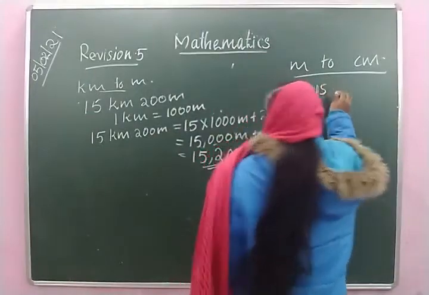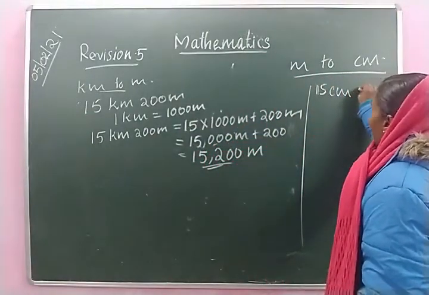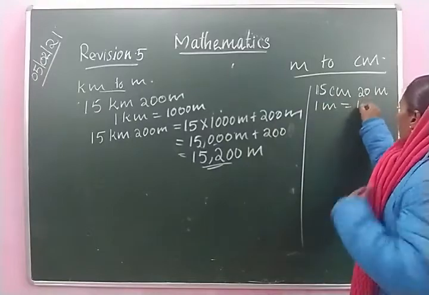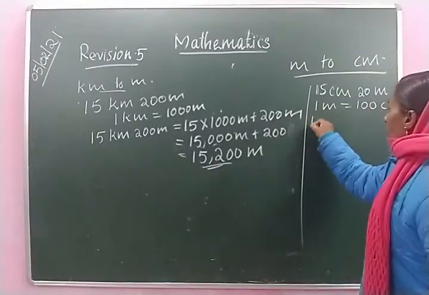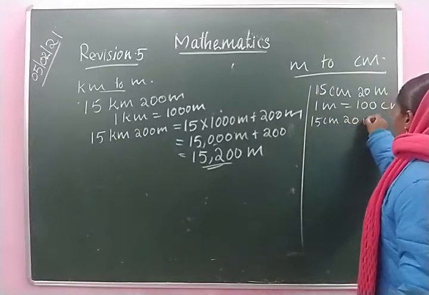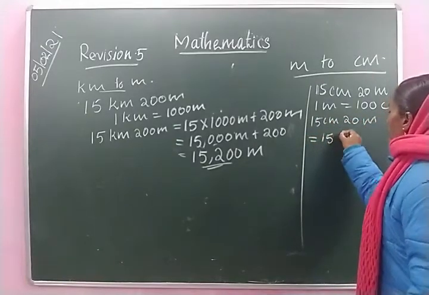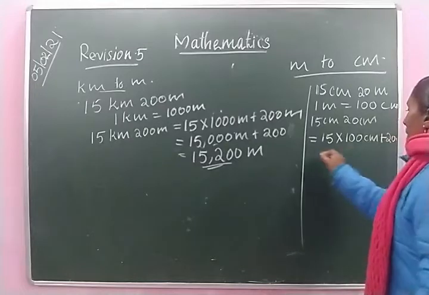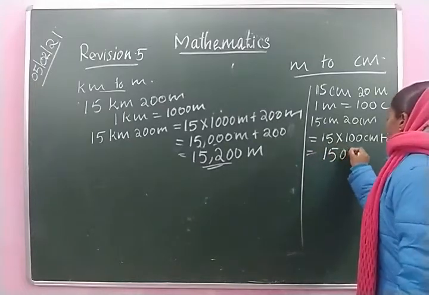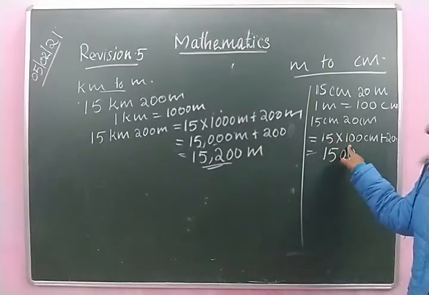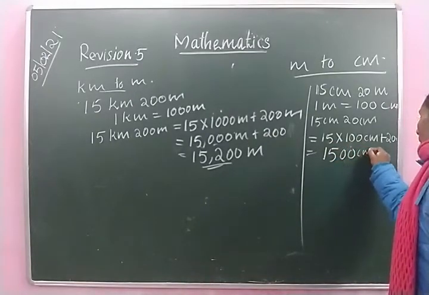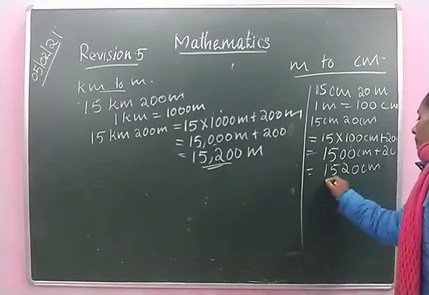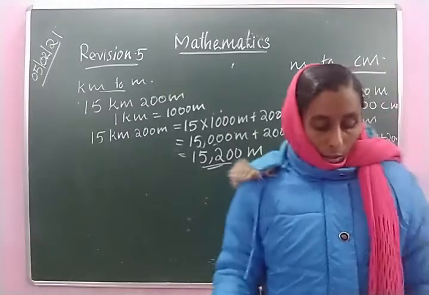Here also I am going to write 15 meter and 20 centimeter. 1 meter is equal to 100 centimeter. 15 meter and 20 centimeter is equal to 15 multiplied by 100 centimeter plus 20 centimeter, is equal to 1500, because when we multiply by 100, we have to place two 0s. 1500 centimeter plus 20 is equal to 1520 centimeter. Okay, 1 meter is equal to 100 centimeter.